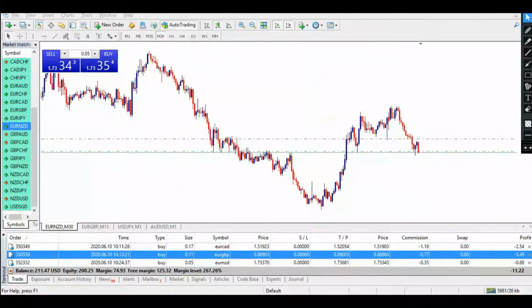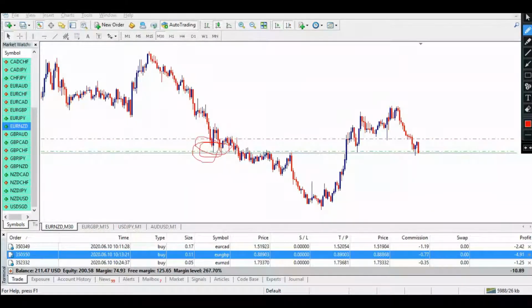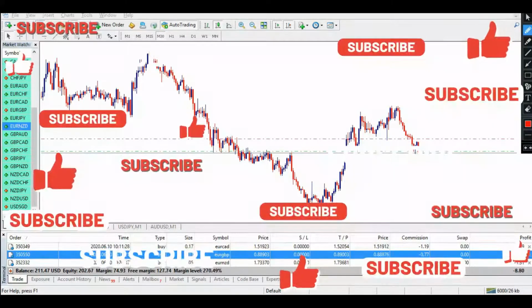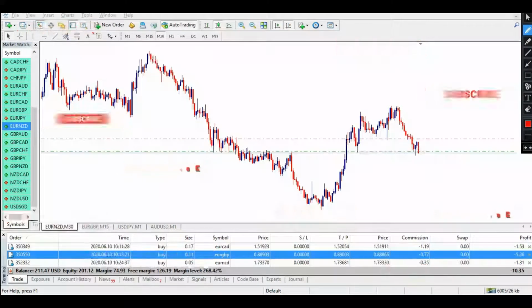Welcome back. Just now I have placed another trade on Euro NZD, because in this particular area I can see price acted as a very strong support, which previously acted as a resistance also, and after that price broke out. Right now price has created support 1 and this is support 2. So right now I have placed 3 trades, and all 3 are still running and in loss till now. So I will simply pause this video and get back to you and let you know what happened to these trades.